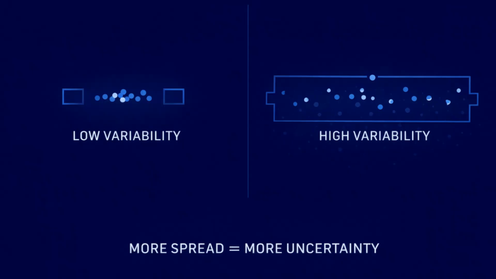The third is variability in the data. When the data values are spread out and inconsistent, the margin of error is larger. When the data values are more similar to each other, the margin of error is smaller.